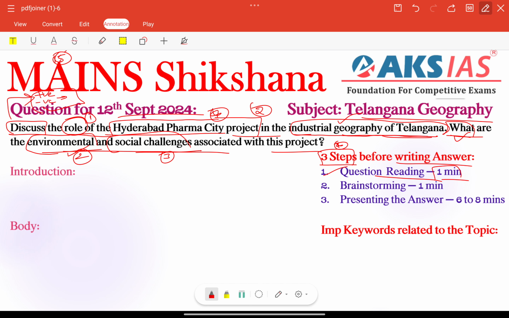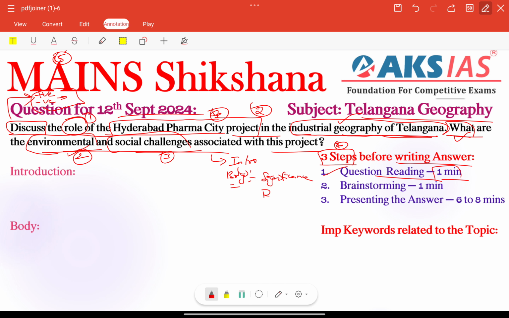Here, for this question, we can create a structure: first, introduction. Introduction means we can write some recent current affairs issues and static points. Other than that, in the body part we need to first start with significance.